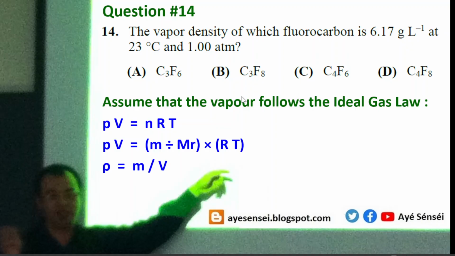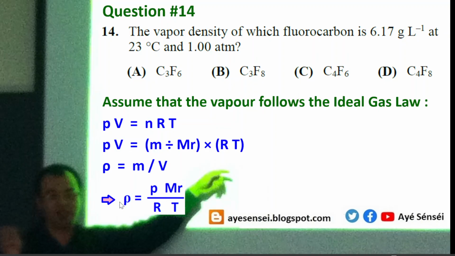If we take a look at this equation, we can rearrange the ideal gas law and modify it into density form. By doing the rearrangement, we obtain the correlation: density equals P times Mr, and in the denominator, R times T. However, we already have the density value, so to figure out which fluorocarbon it is, our goal is to find the Mr value.